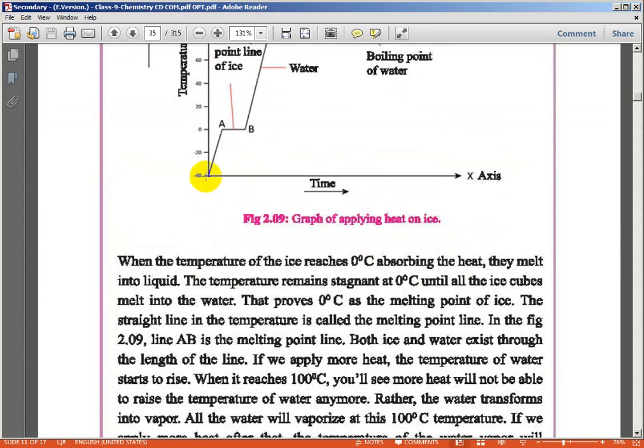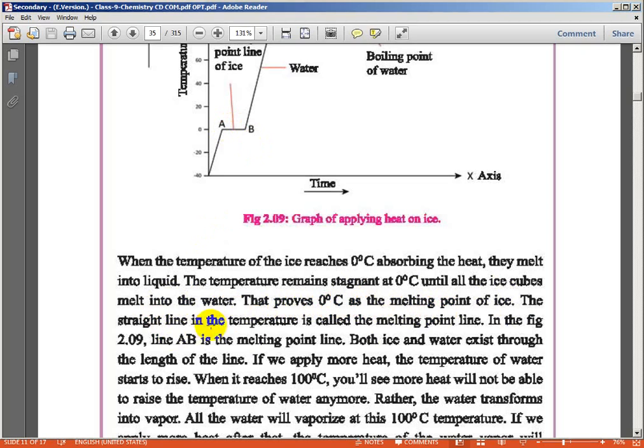This is the temperature 0 degrees Celsius. The temperature is rising, and at 0 degrees Celsius it starts to melt. Ice cubes melt into water. That proves 0 degrees Celsius is the melting point of ice.